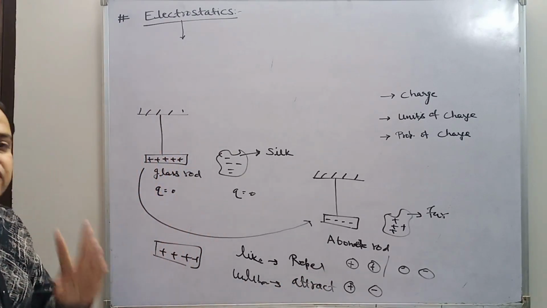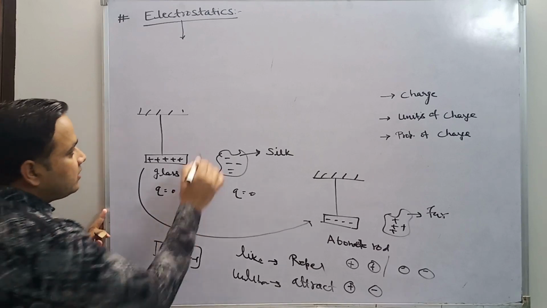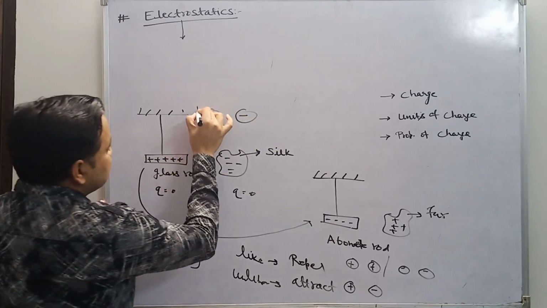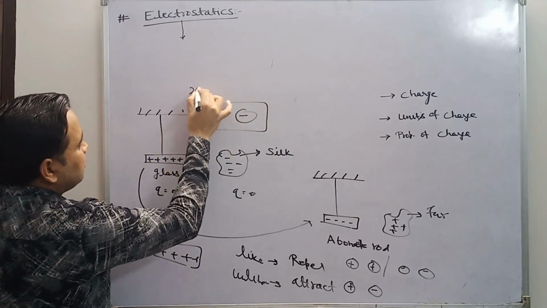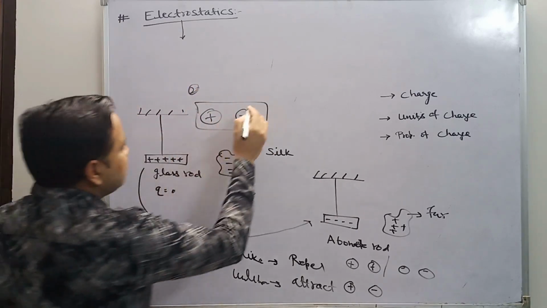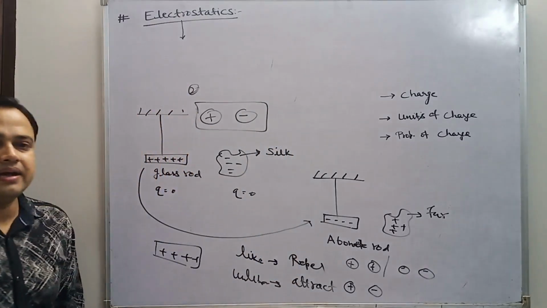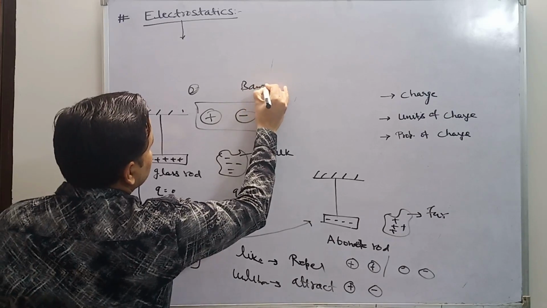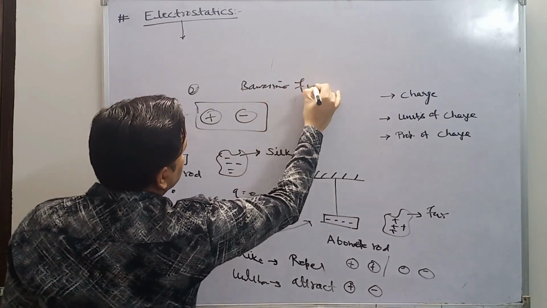So there are two types of charge. One is positive and the second one is negative. So two types of charge: the first is positive, the second is negative. This was told by Benjamin Franklin.